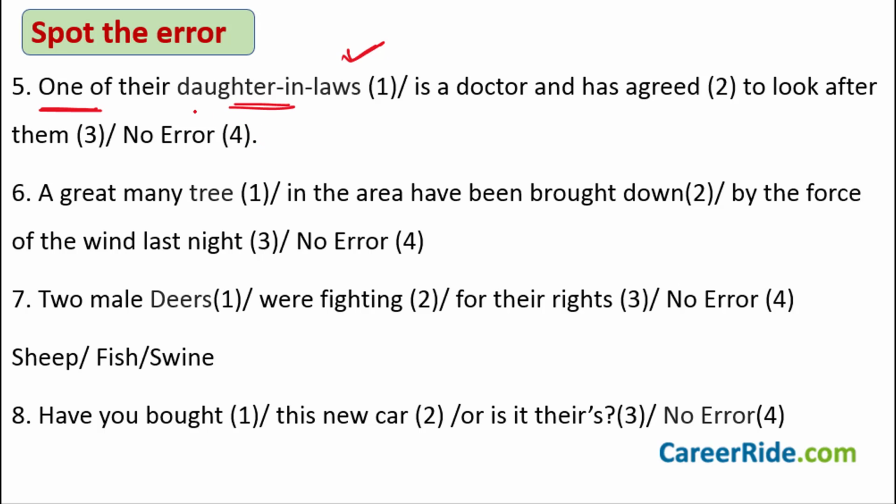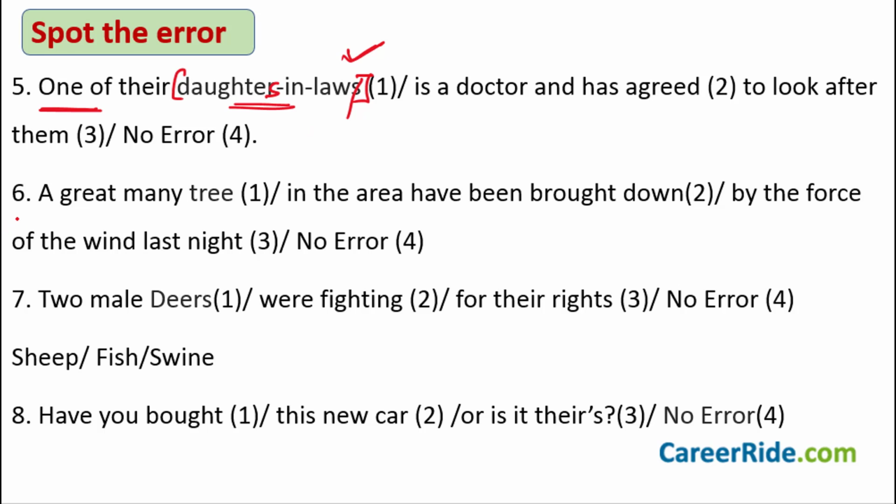And the second thing is how to make the plural of these types of words. Daughter-in-laws, actually it is not daughter-in-laws, this S should not be here, it is daughters-in-law. One of their daughters-in-law is a doctor and has agreed to look after them. How to form these plurals we have already discussed in the video on the concepts of nouns that I just pointed to. If you are not clear about them, you can go and watch that video.